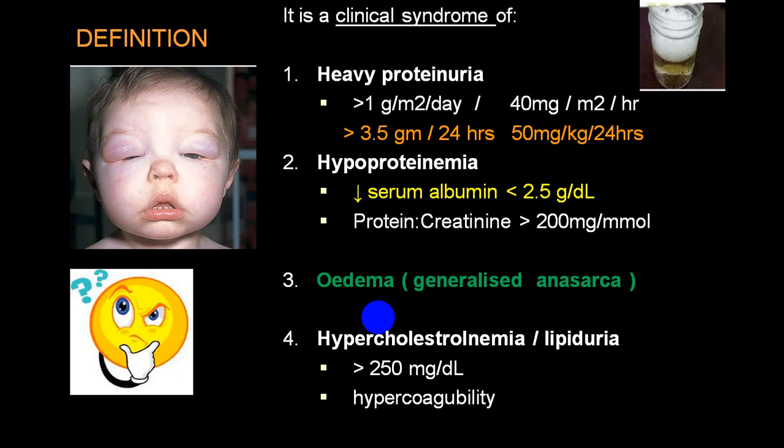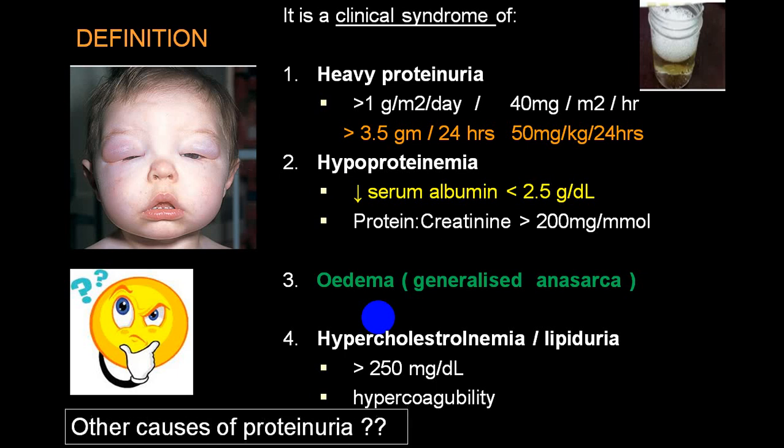Because of severe hypoproteinemia, there is generalized anasarca, and there is associated hyperlipidemia, that is hypercholesterolemia more than 250 milligram per deciliter, a hypercoagulable state, and this lipid is thrown out in urine, we call it lipiduria. But very important, there should not be any other cause of hypoproteinemia like liver, GI tract, malnutrition, etc. These should be ruled out.